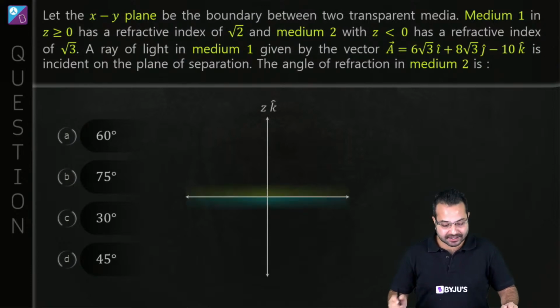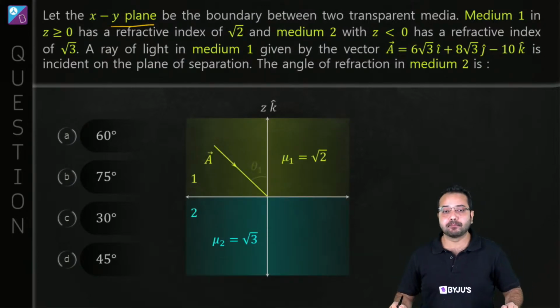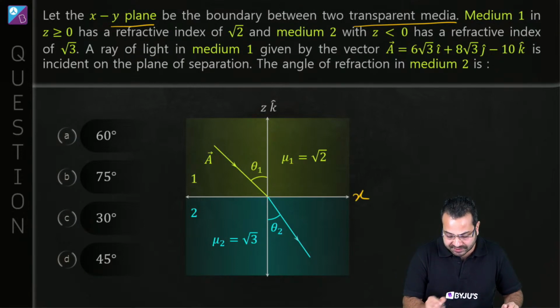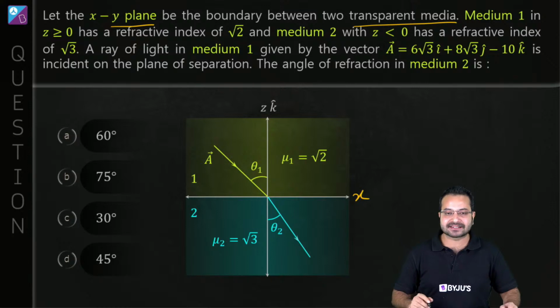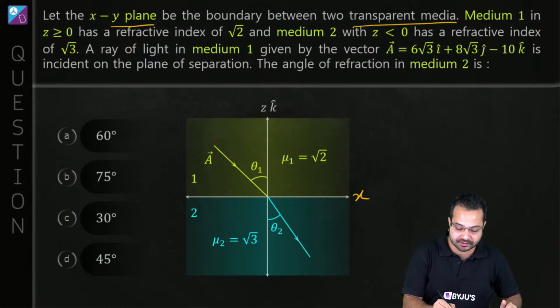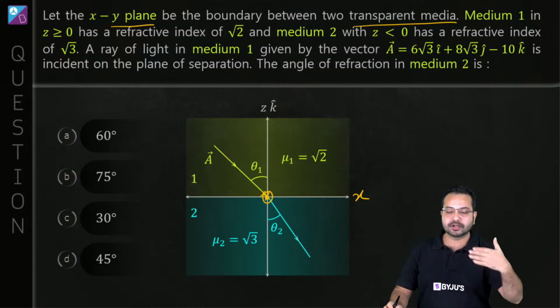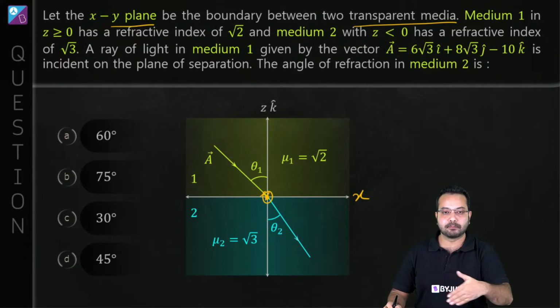Let the xy plane be the boundary between two transparent media. So xy plane, what do we see here? Here is the x-axis. The y-axis is going to be into the plane of the screen. The y-axis is going to go something like this, into the plane of the screen. So if you take a plane which is perpendicular to the plane of the screen, that is the boundary.